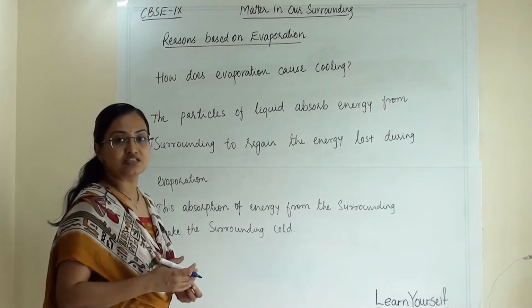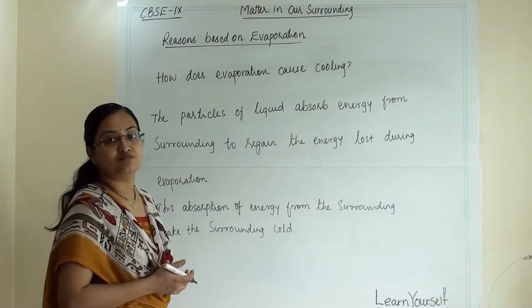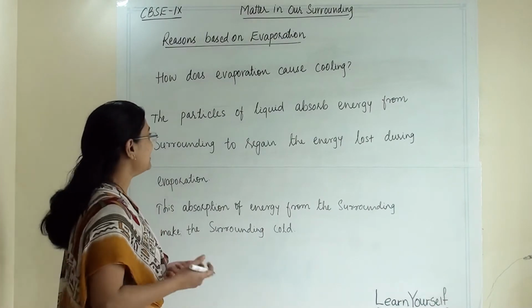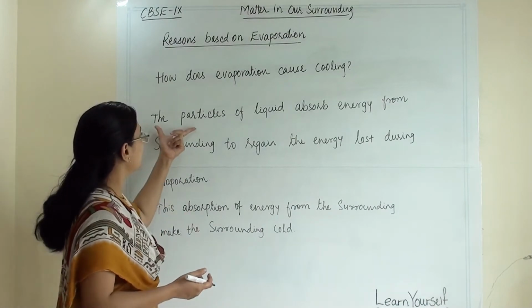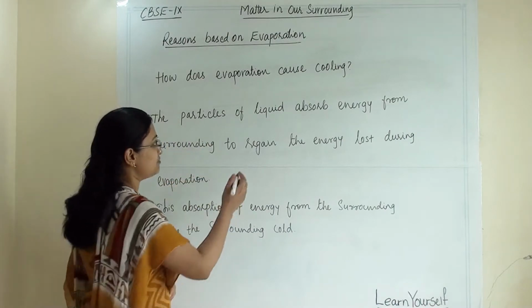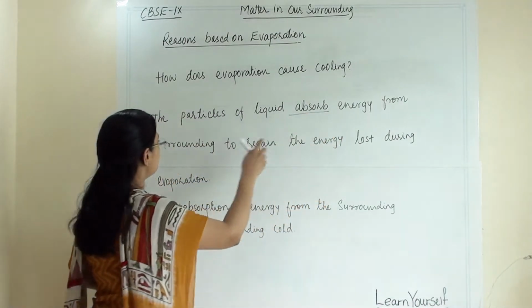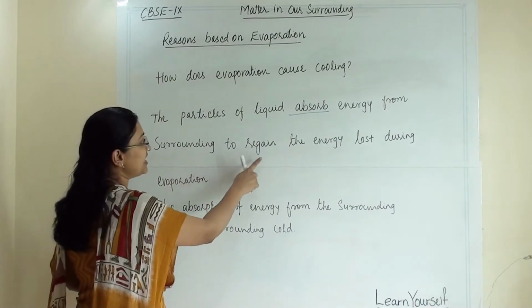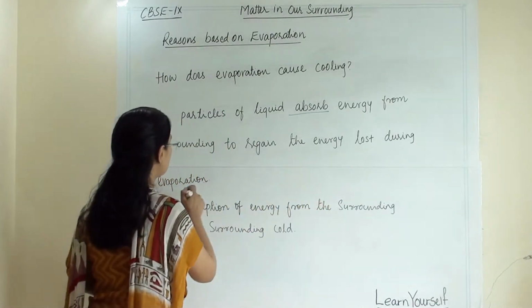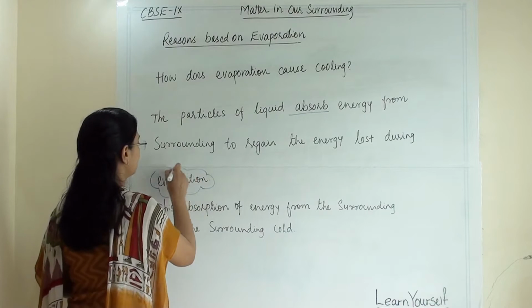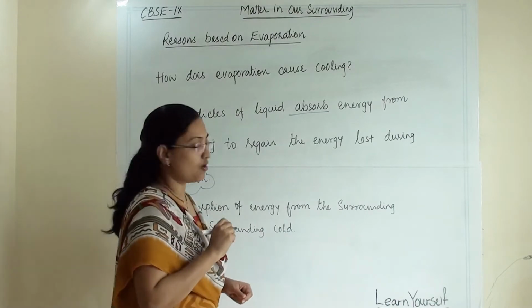When evaporation is happening, the atmosphere will be cooled down. So why does that happen? Because the particles of liquid absorb energy from the surroundings to regain the energy lost during evaporation. What is the meaning of this?